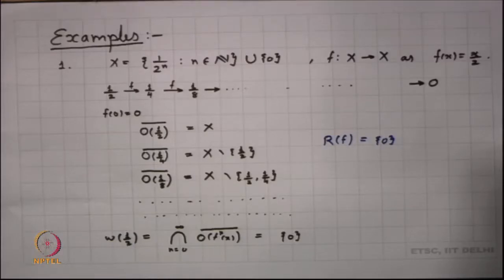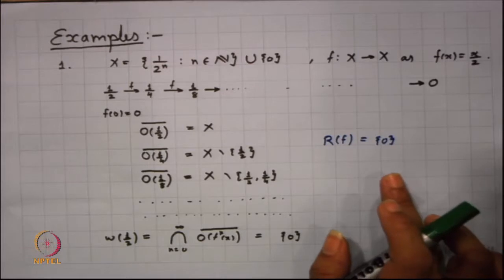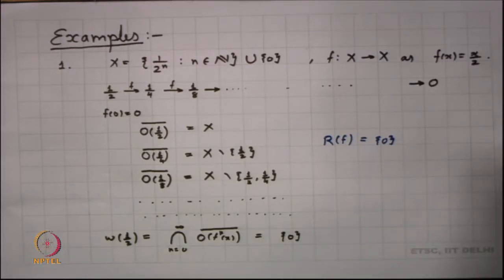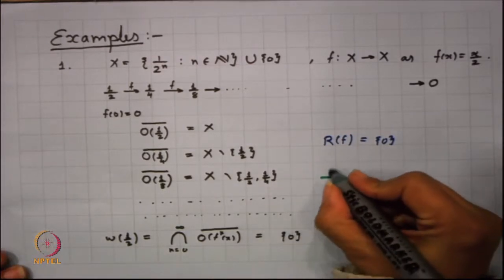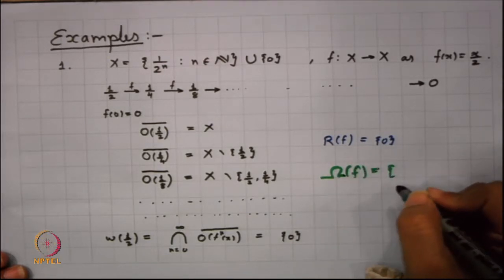So, our space X is the set of all 1 by n, n in N, union 0, and our mapping f was x by 2. We have already studied this example, and we had looked into the set of recurrent points here, which happens to be just the singleton 0. What is the non-wandering set here?